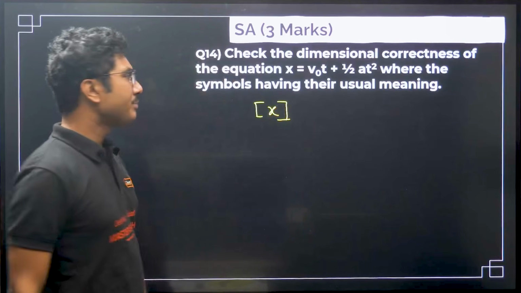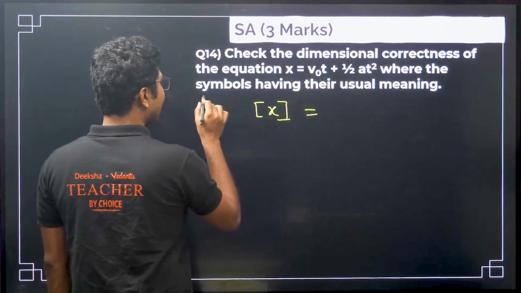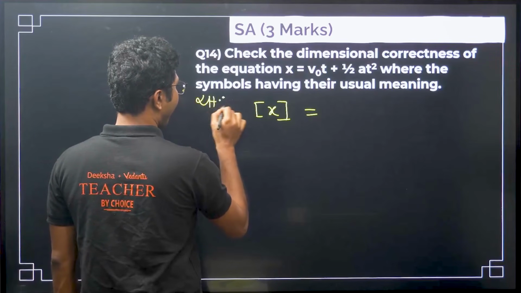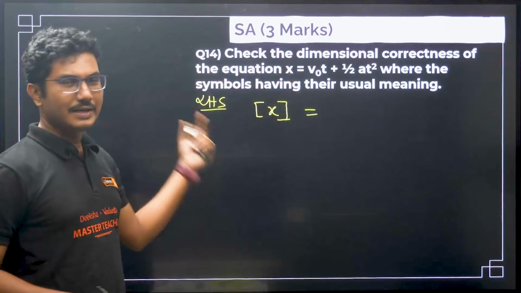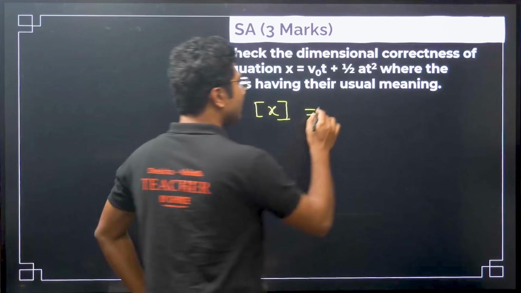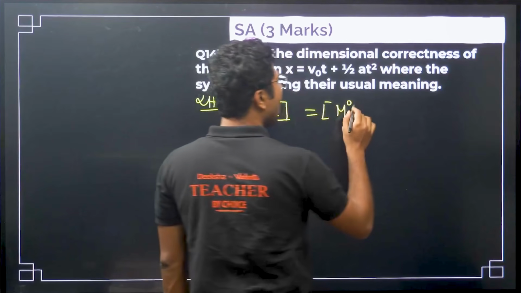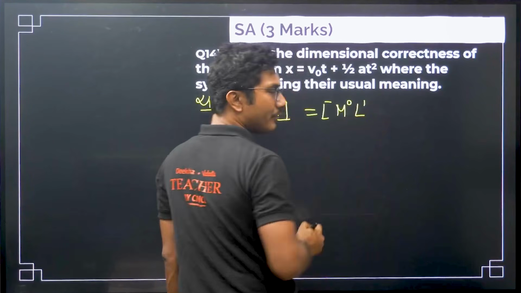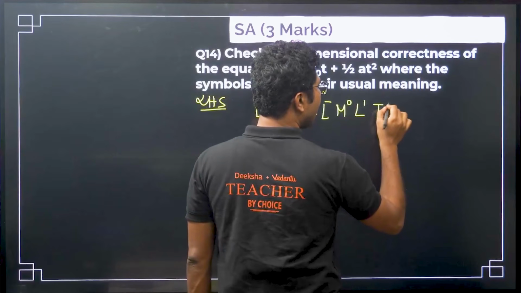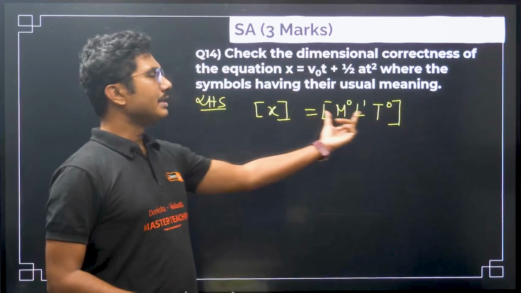So first of all we will write LHS, which means whatever is on the left hand side. What is the dimension of displacement? It does not have any mass, so M to the power of 0. It has only one length, so L to the power of 1, and it does not have any time, so T to the power of 0. So this is the dimension of displacement.